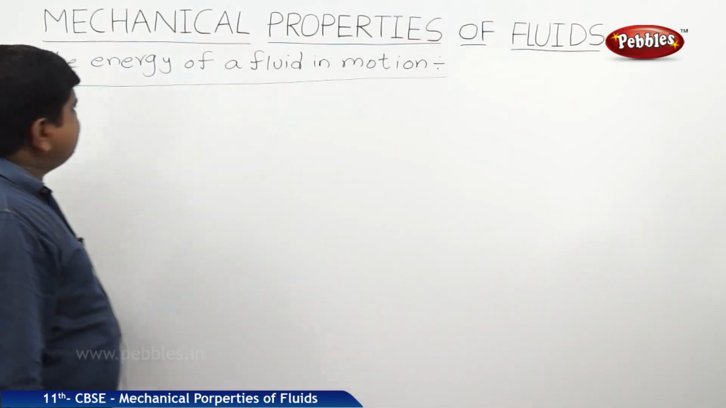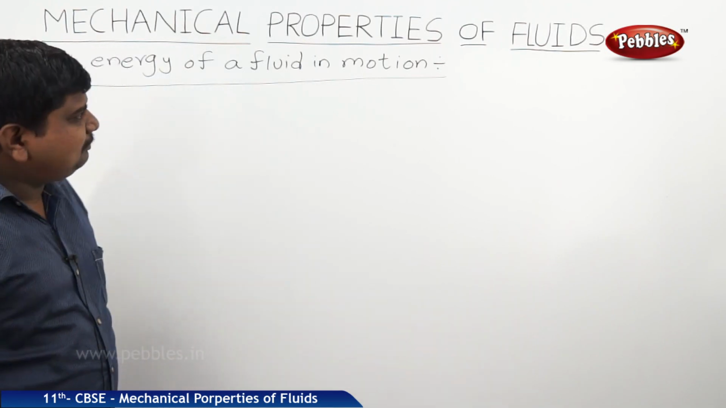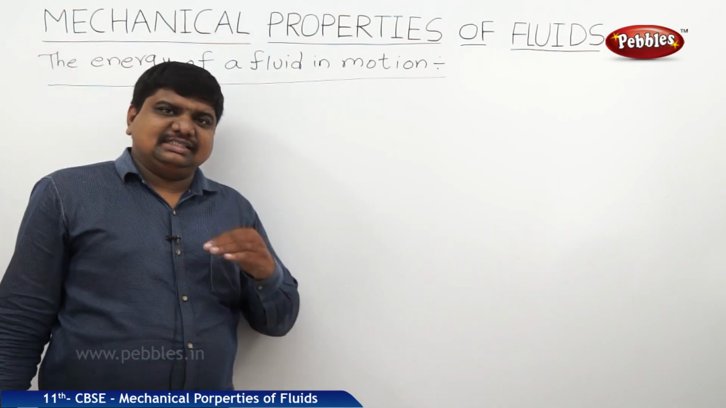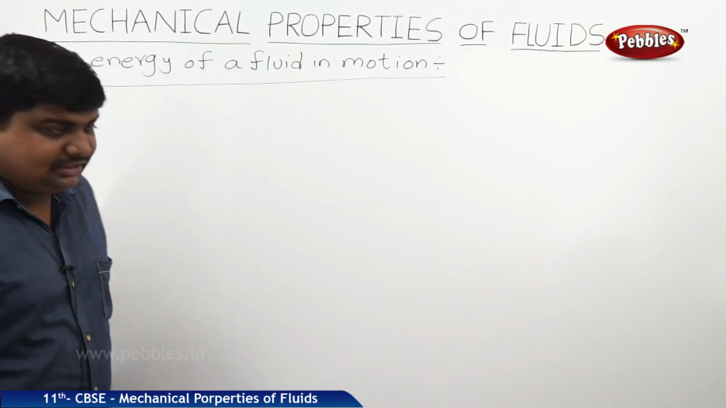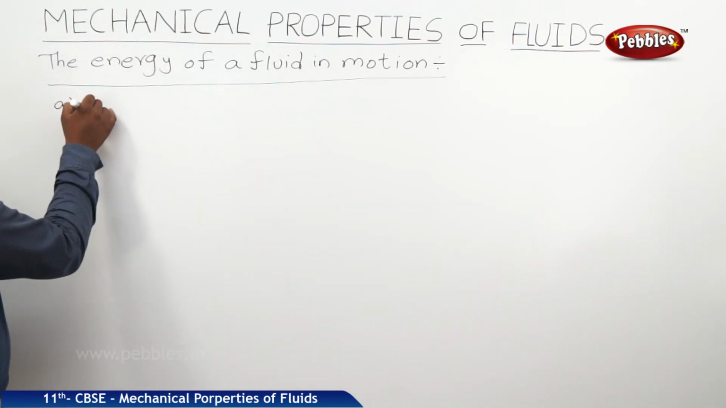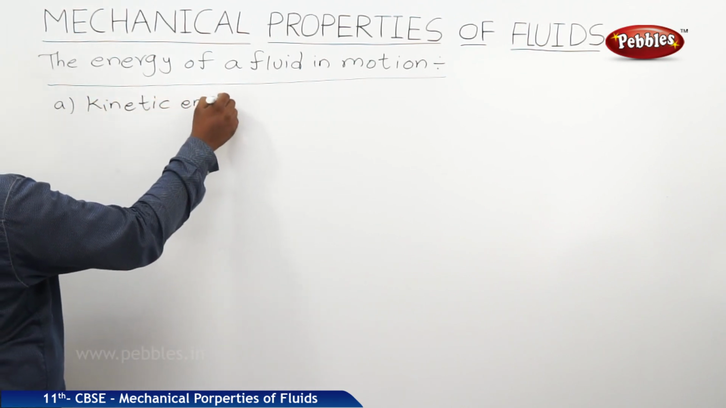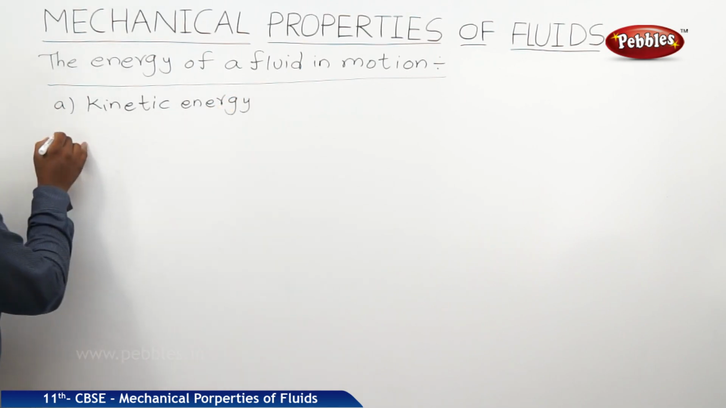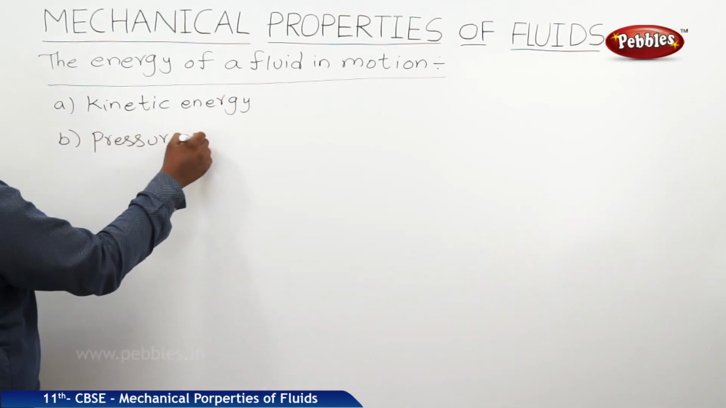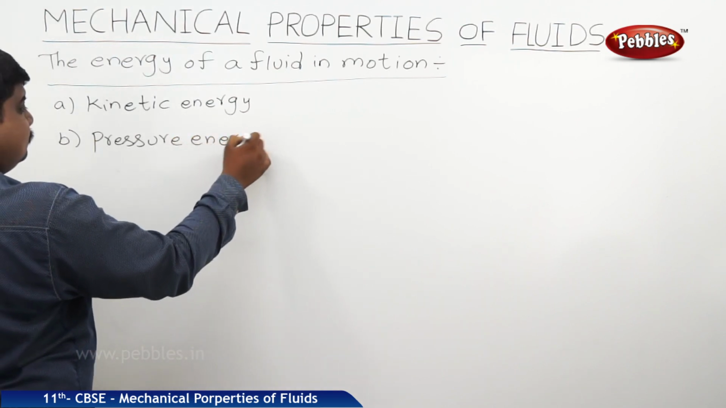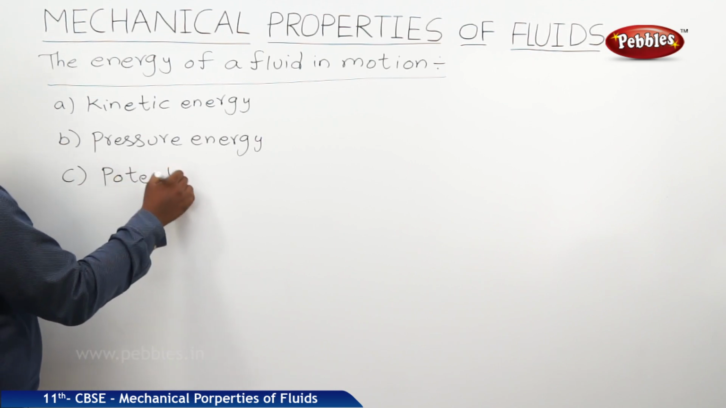The next concept is the energy of a fluid which is in motion. Whenever a fluid is in motion, whether it is in a turbulent flow or streamlined flow, it possesses three different types of energies. First one, kinetic energy. Second one, pressure energy. Third one, potential energy.